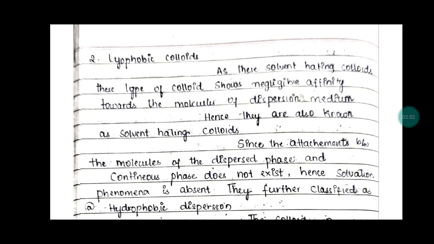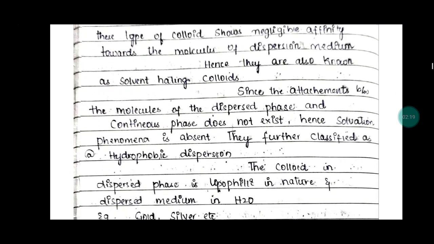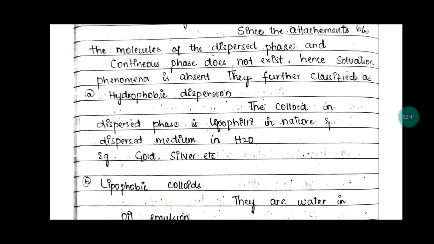Number two, that is lyophobic colloids, or solvent hating colloids. These types of colloids show negligible affinity towards the molecules of the dispersion medium, hence they are known as solvent hating colloids. Since the attachment between the molecules of the dispersed phase and the continuous phase doesn't exist, the solvation phenomenon is absent, and they are further classified as hydrophobic dispersion, in the sense the colloid is lipophilic in nature and the dispersion medium is water. Example, gold and silver.